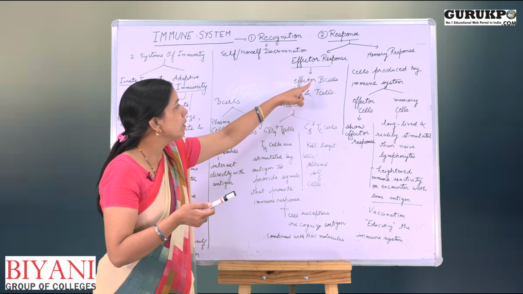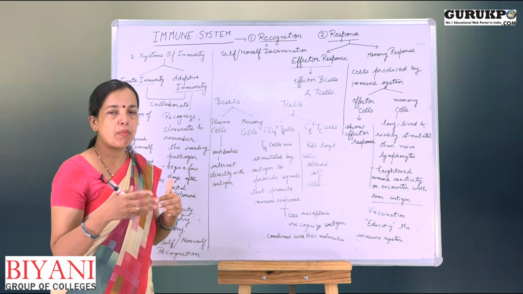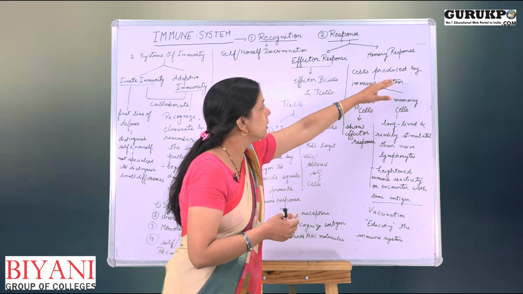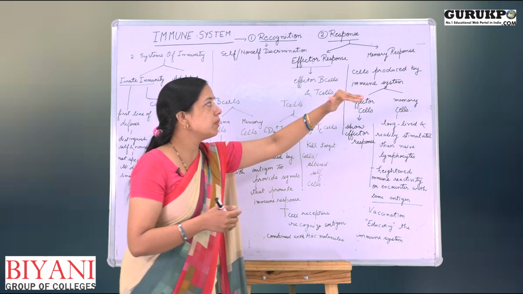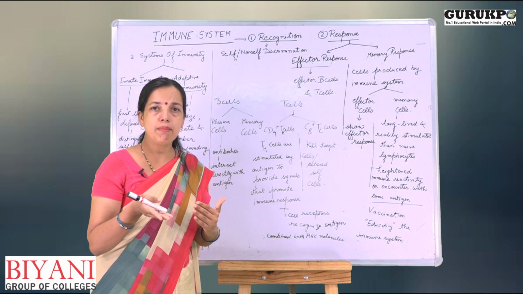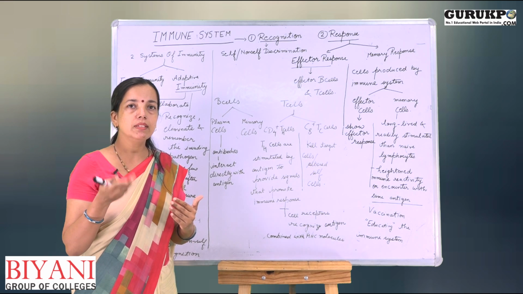It consists of effector B cells and the T cells which eliminate the pathogen from our body, and the memory response is that part which is responsible for the heightened immune response whenever the same pathogen will come in our body the second time.